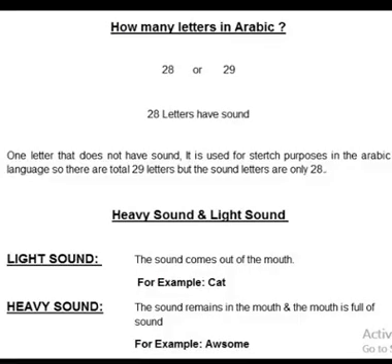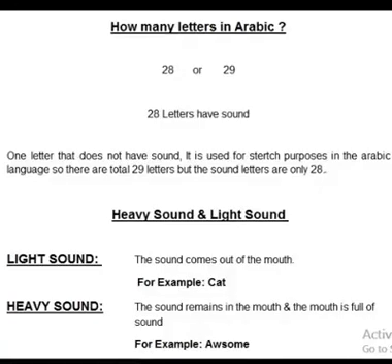You have to understand that there are 28 letters with sound. 28 letters have sound and there is one letter that does not have a sound. It is used for stretch purposes in the Arabic language. So there are in total 29 letters, but the sound letters are only 28. One letter that does not have a sound, that is the first letter in the Arabic language.